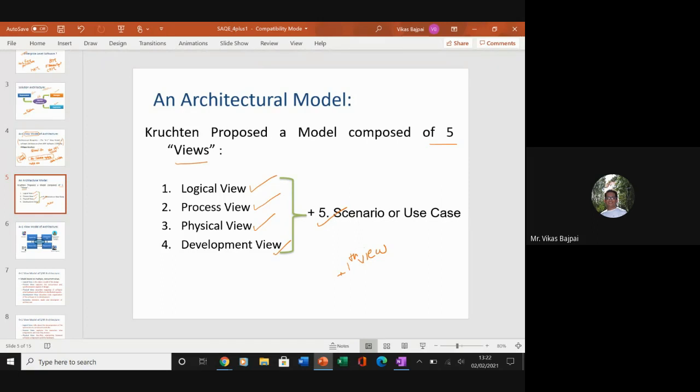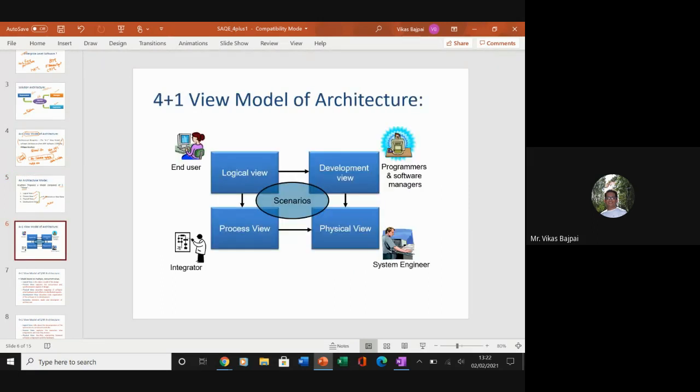So these views are used to describe the system from the viewpoint of different stakeholders. Stakeholders can be your end user, your integrator, your system engineer, your programmers and software managers, and so on and so forth. So I have four views, which are logical, development, process, and physical, and the last one is plus one, which is nothing but your use case diagrams.